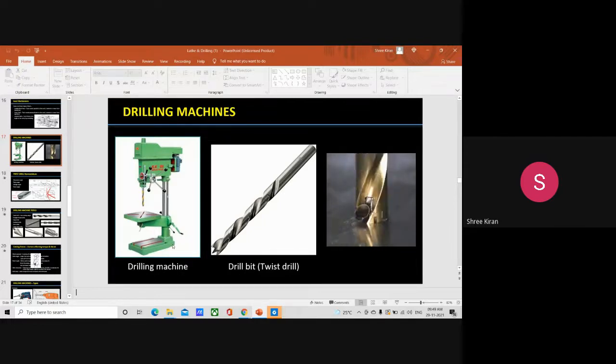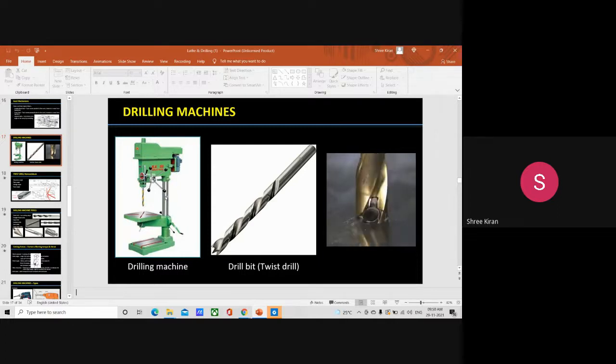So it is mainly made up of cast iron. It can be on the bench or the floor, depending upon the design. Larger heavy duty machines are always fixed on the floor. Then the column is always mounted vertically upon the base. This is the column which is mounted exactly vertically upon the base.